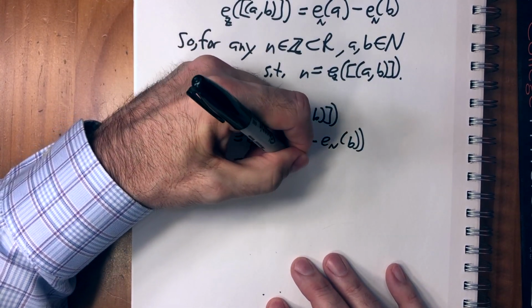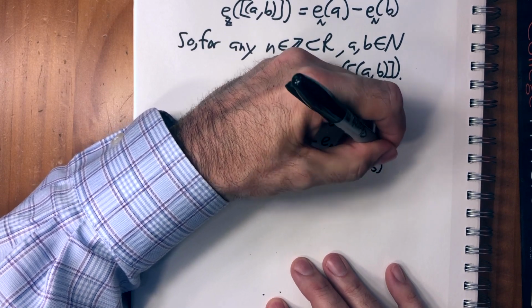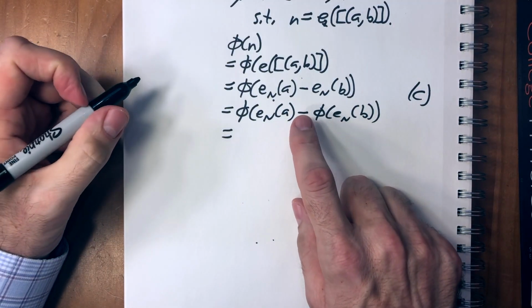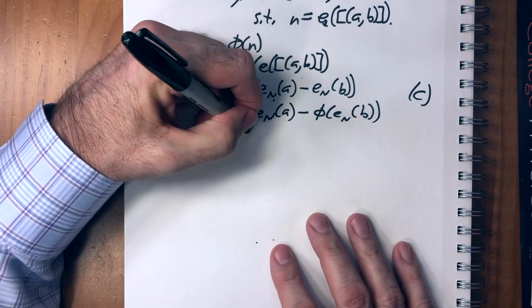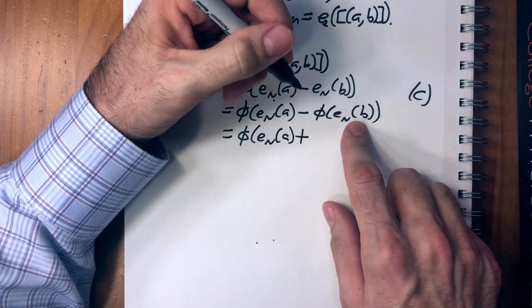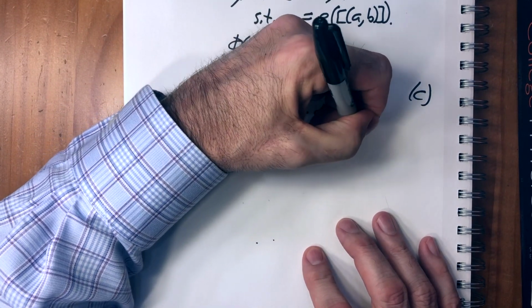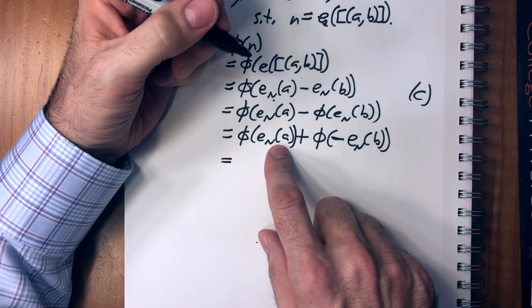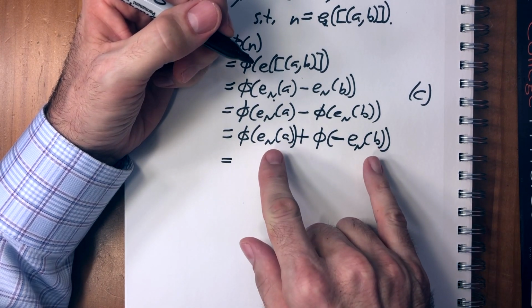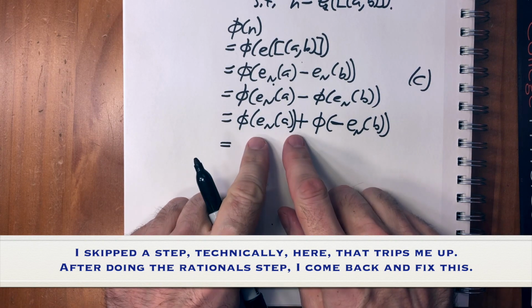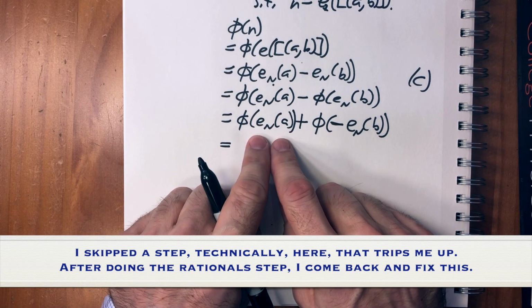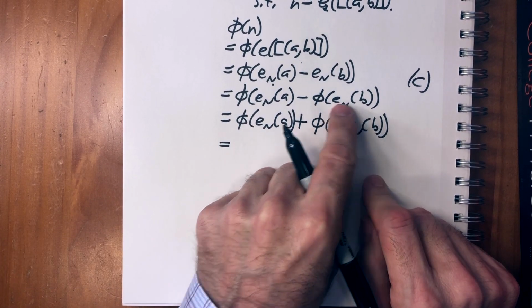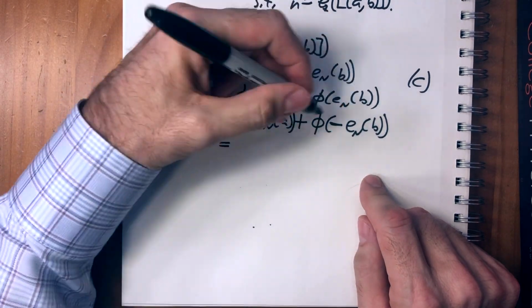Phi is additive. This is what we showed above. This is letter C, which says that phi of the inverse is the same as the inverse of phi. So phi of e of a minus phi of e of b... Now we just established that phi is the identity for natural numbers. Actually, I don't think this step is necessary, because I was going to say that we've already shown that phi of a natural number equals the natural number, but this isn't a natural number. So let's forget this step.